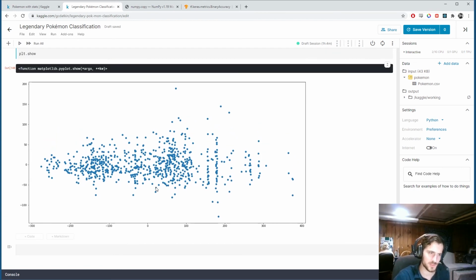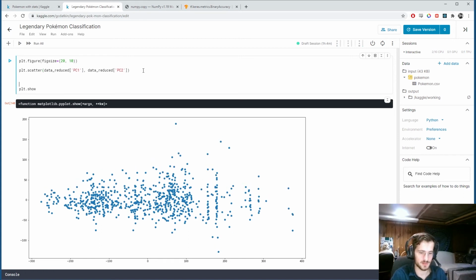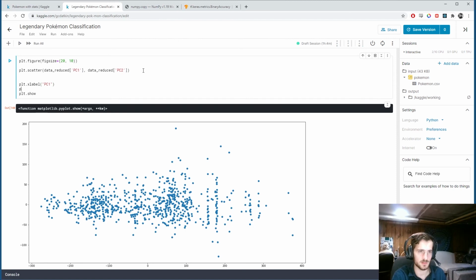So now what we should do is try to get a better sense of what this data is. Because right now we don't know what this represents at all. We don't know what PC1 represents. We don't know what PC2 represents. And let me just actually give this some labels. So plot.xlabel PC1, plot.ylabel PC2.